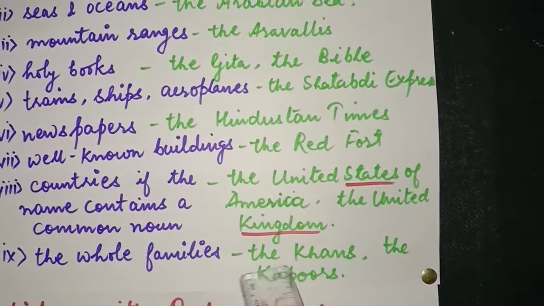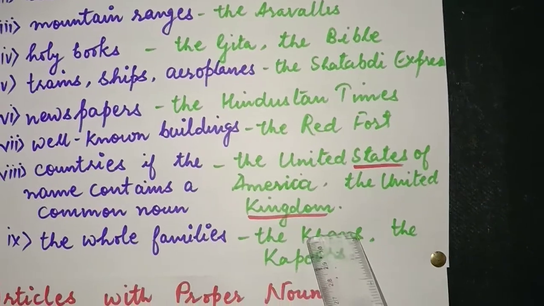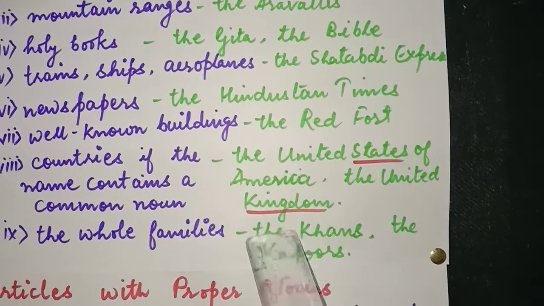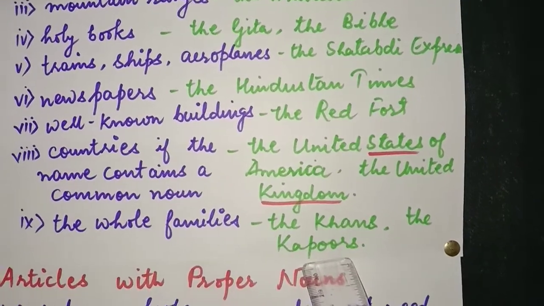The whole families, the Khans, the Gandhis, the Kapoors. So here we are not mentioning any particular Khan. We are talking about all Khans, the whole family, the Kapoors.